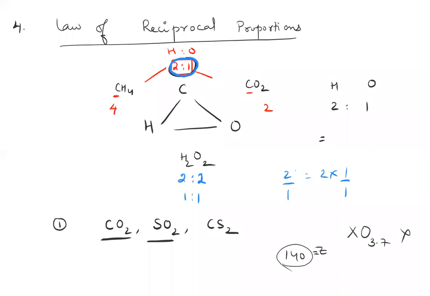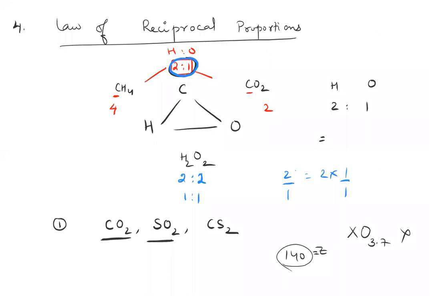So this is like using the law of multiple proportions across different elements. So law of multiple proportions was for only two elements. Now when you move on from multiple proportions to reciprocal proportions, it is across different elements. So multiple is only for A and B. Now with reciprocal, I can introduce a new element C also into the picture.